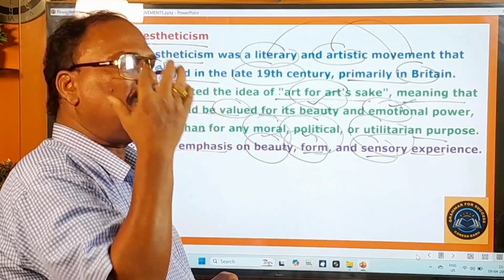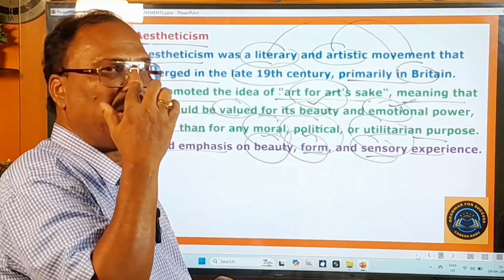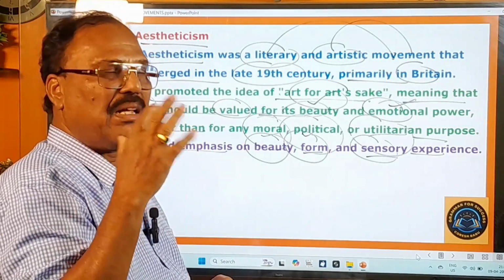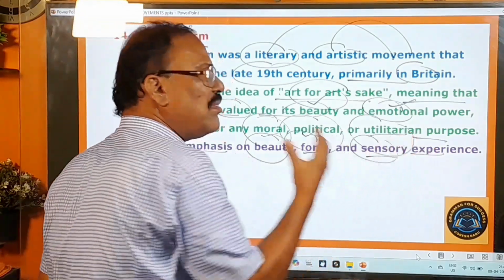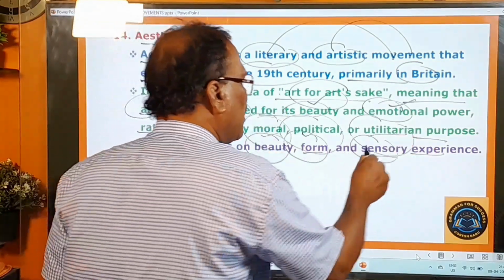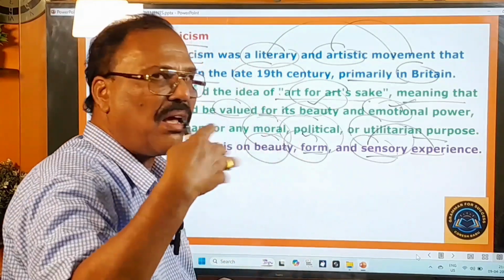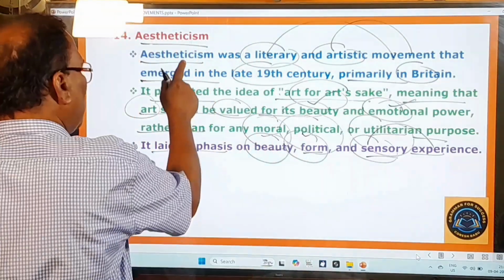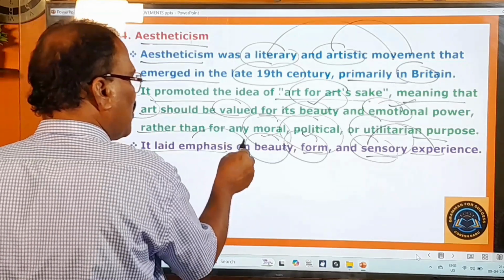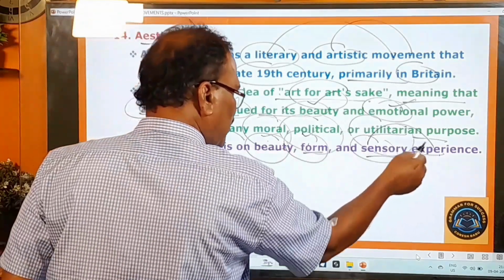Seeing, smelling, tasting, hearing, these are all senses. The experiences these senses get are called sensory experiences. So aestheticism lays importance to beauty, literary form and sensory experiences.